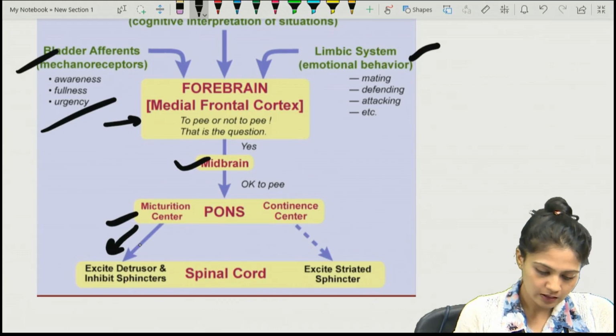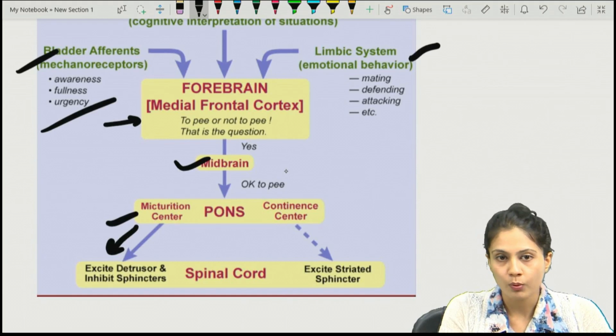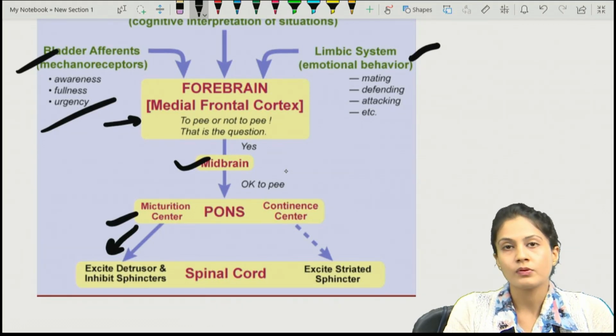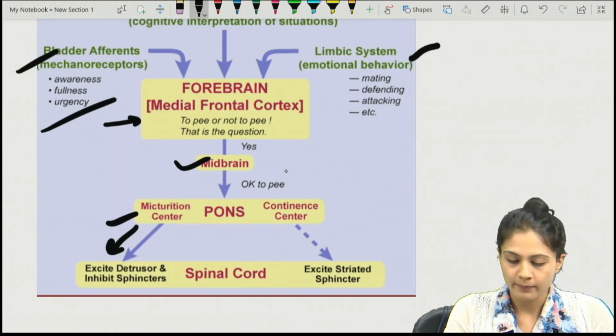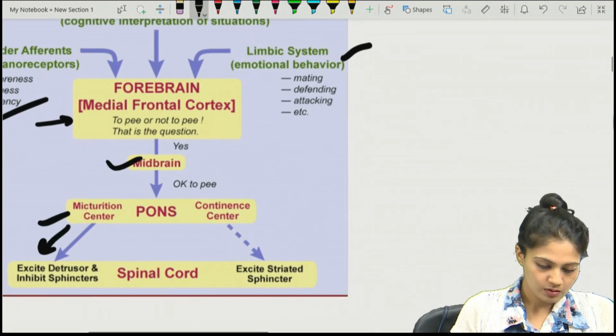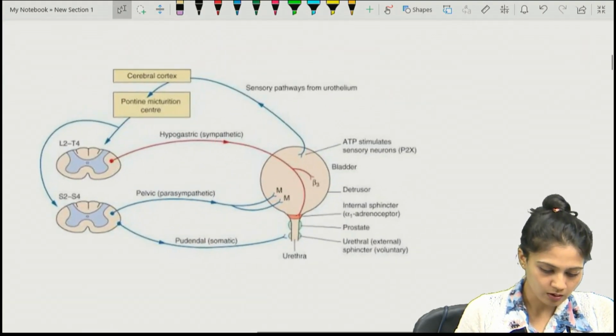If the negative signal comes towards the pons, what will happen? The continence center will be activated and that will excite the striated sphincter. The sphincteric control will be there. So that's how the micturition centers work.